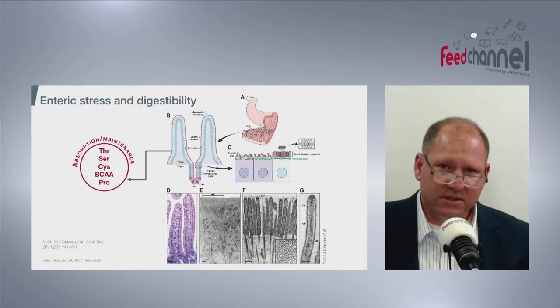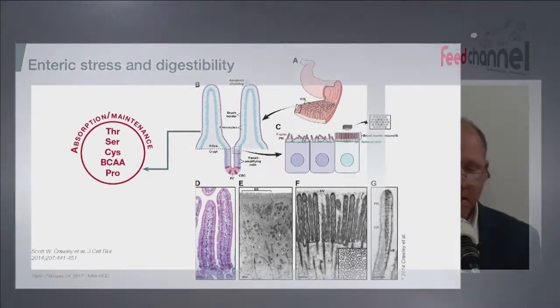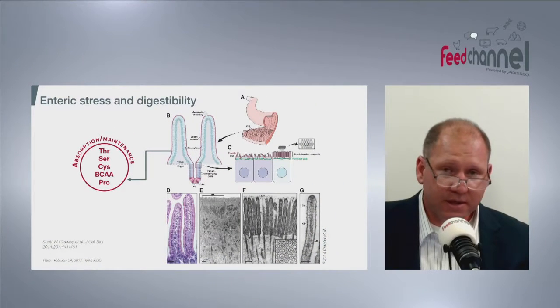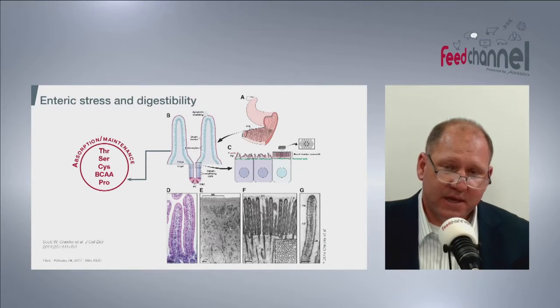The amino acids that are listed in terms of the mucin layer, and that's so important because those amino acids are going down into the gastrointestinal tract and they enter the unstirred water layer. They're at the tip of the villus and they're ready for absorption based on optimal digestibility. But the gut is going to utilize what it needs to make things work, and threonine particularly, valine particularly, isoleucine as well being a branched chain, or three of the many that are listed there that have the propensity to have different requirements based on the gastrointestinal stress.